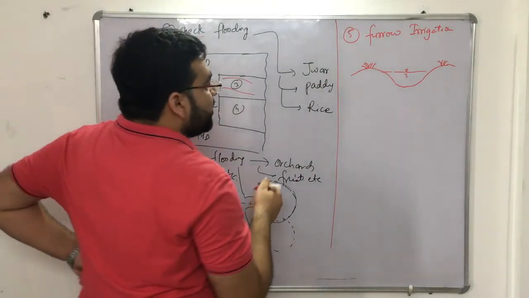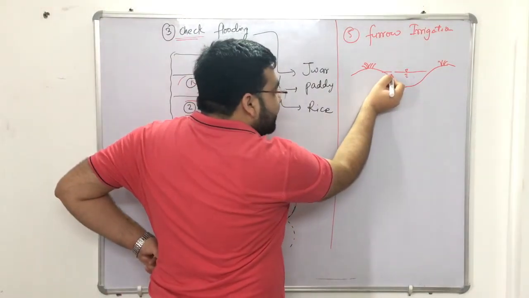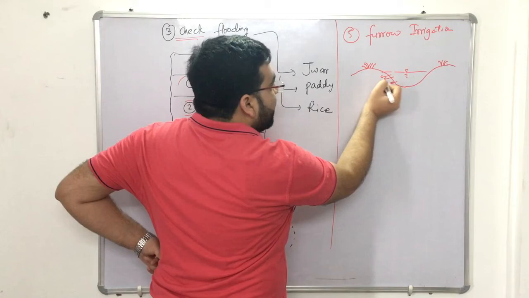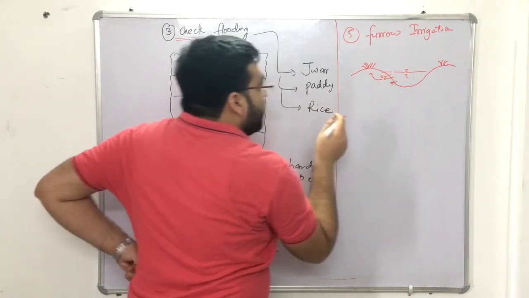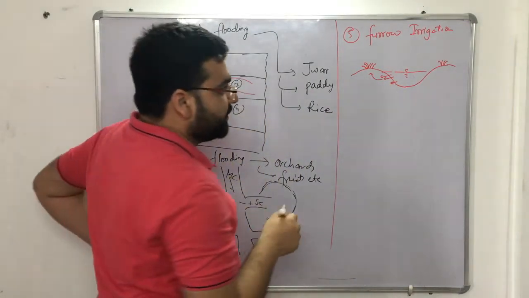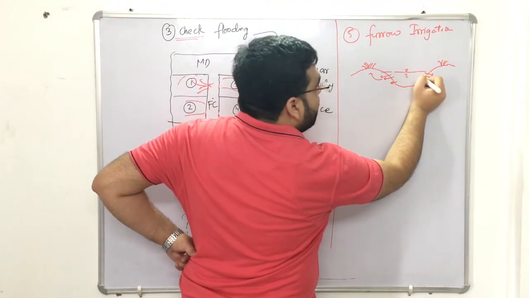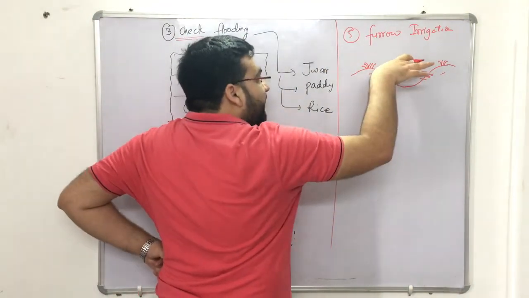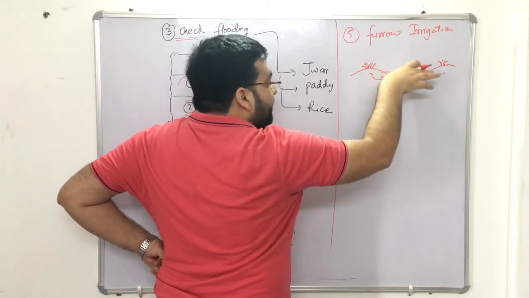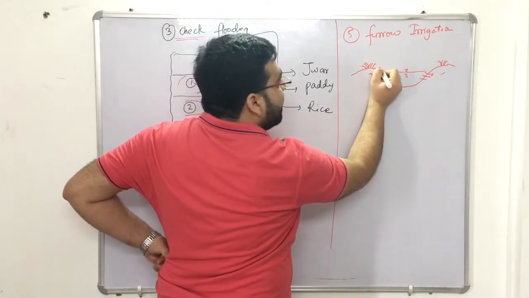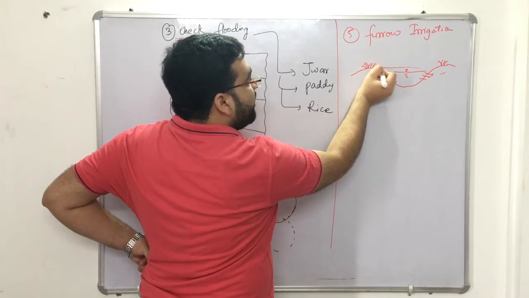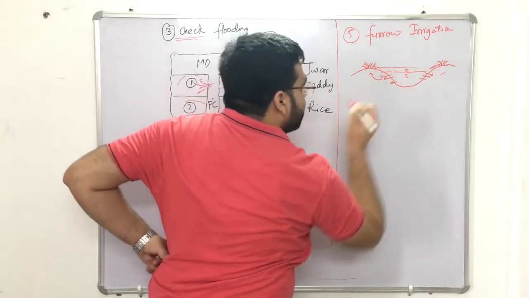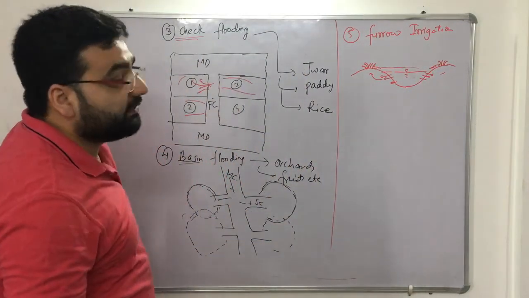Between the furrows, right? By the seepage, the water goes to the root zone of the crops. Sometimes, if the furrow is very deep, let us say the water level is up to here, the water can go to this also, like this also, right? So this type of irrigation is known as the furrow irrigation.